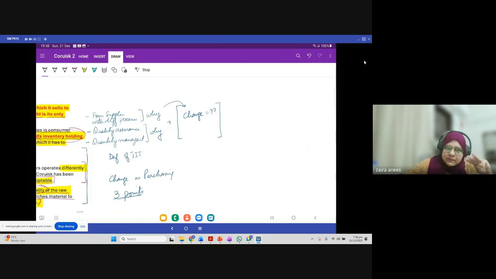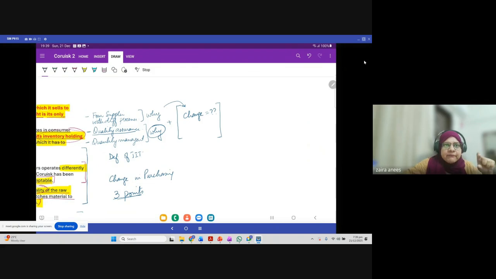If you write these 3 things in your answer, you will get 2 marks for this, right? And then quality assurance. Why is quality important? Company Corsic also needs to make sure the quality which it is accepting from the supplier is up to the mark. Because now I'm trying to answer why.